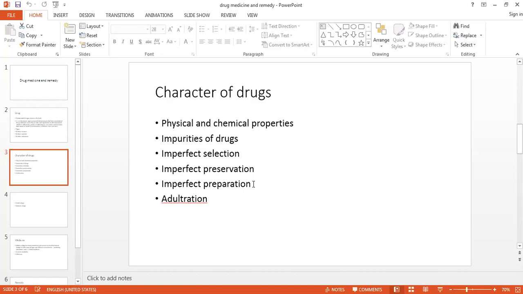The third one is that if your selection was proper, your preservation was also proper, but if there is a fault in the preparation, what will happen? That may add impurity. The impurities may be of two kinds. Those which exist in the crude drugs. If there was some problem in selection and you neglected it, or there was a problem in preservation and again you neglected it, that will affect the preparation.